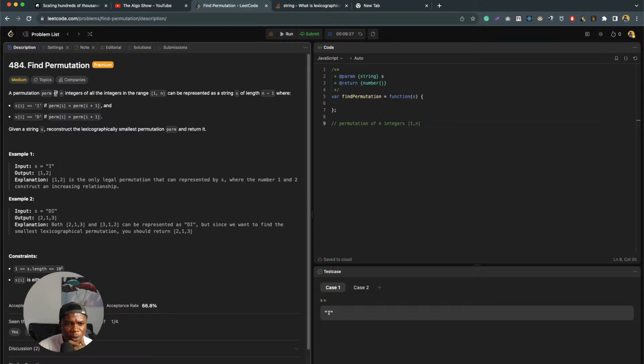A permutation perm of n integers of all the integers in the range 1 to n can be represented as a string of length n minus 1, where si equals I if perm i is less than perm i plus 1.